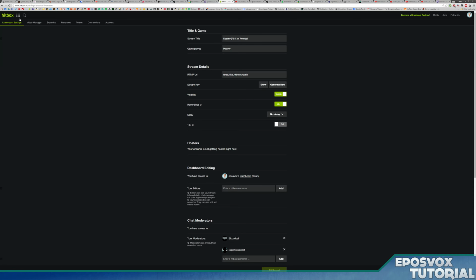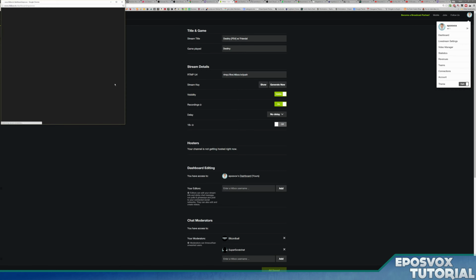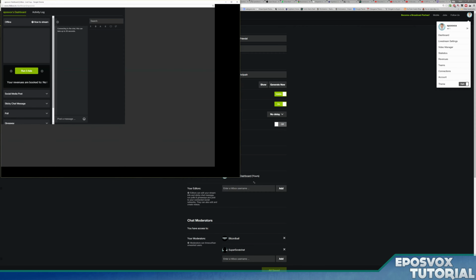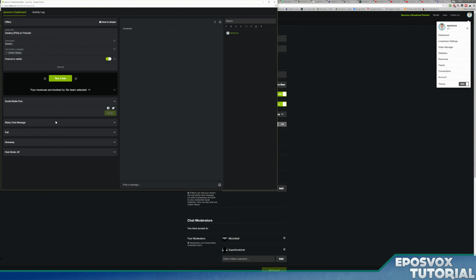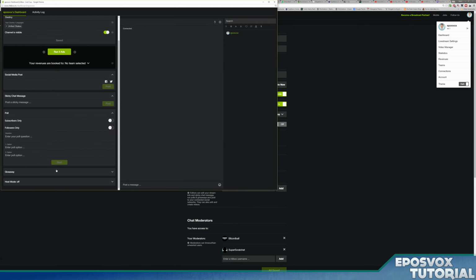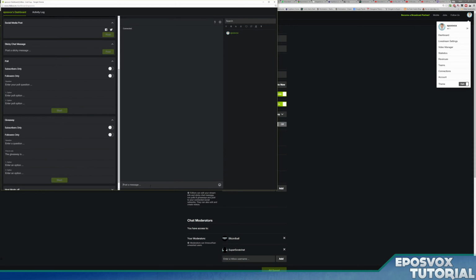For this, you will want to know your way around Hitbox. Hitbox is fairly easy to use, although some of the menus can be hard to find. Links to Hitbox itself will be in the description below. You will want to log in. You have a dashboard, which is actually a pop-up window, unlike Twitch or YouTube. And then this is where you can change your game name, your stream title, whether or not it's visible. You can run ads if you're partnered, post to social media, run polls, giveaways, etc.